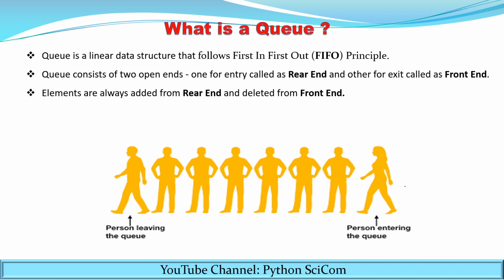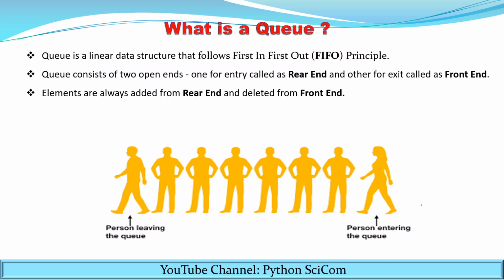Now let's see what a queue is. You can see a picture on the screen. Consider it as an example of a line of people standing one after another and waiting for the chance to mark the vote. The person standing near the entry point will exit the line first.